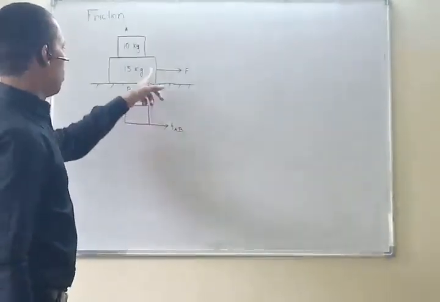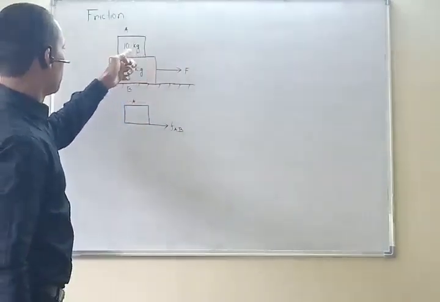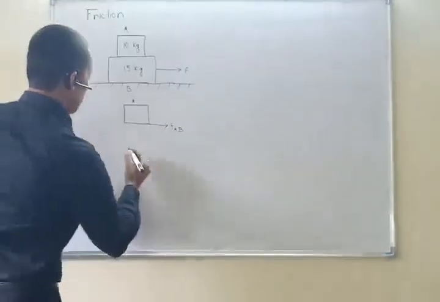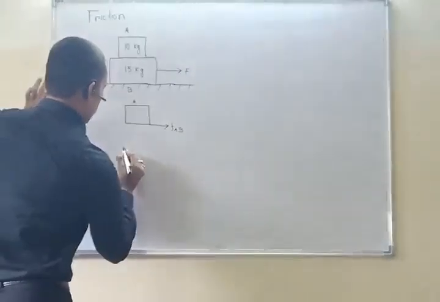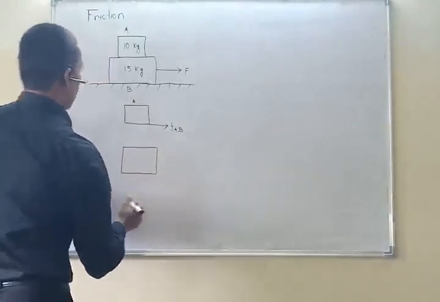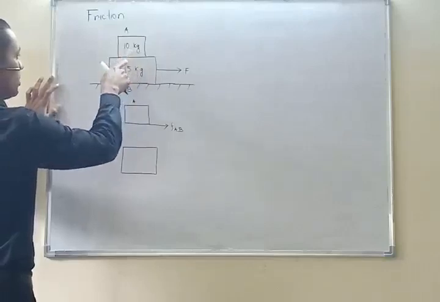That means when it is moving in this direction, it is trying to take this also along with it. But another force will be generated in the opposite direction, that is the resistance given by block B, because this block will try to oppose the relative motion.